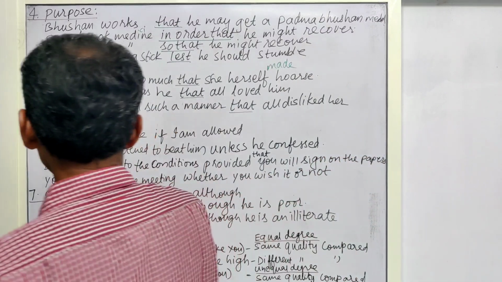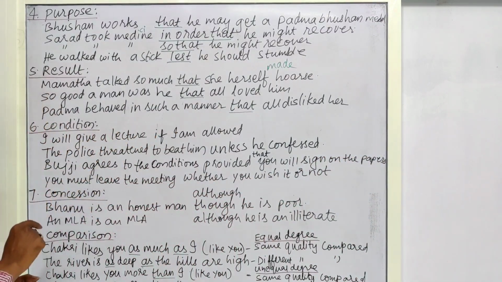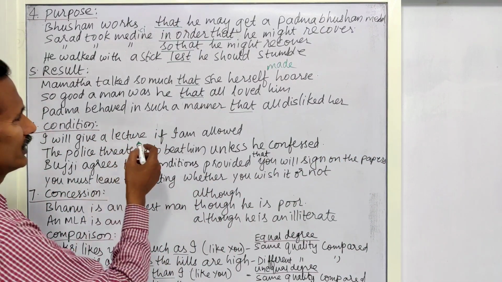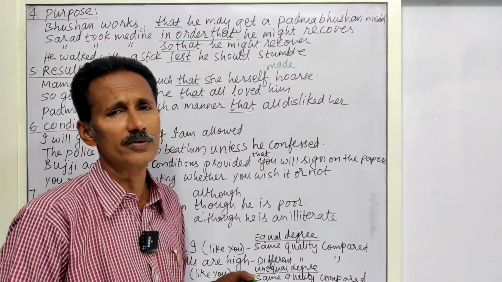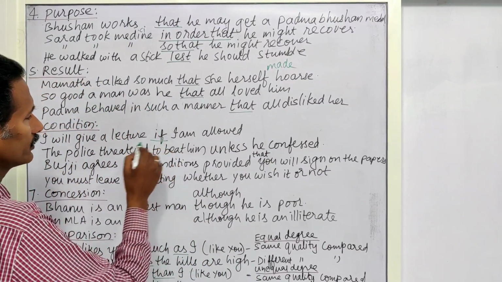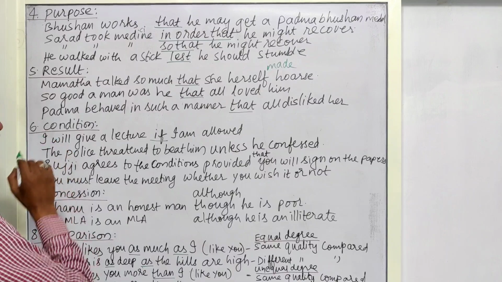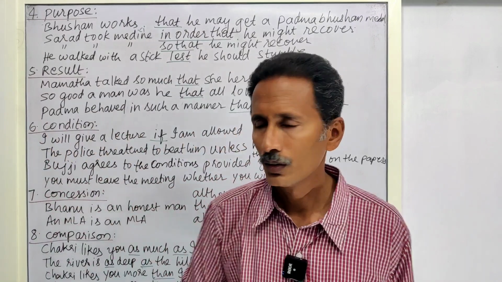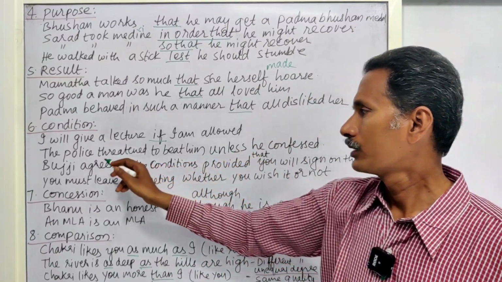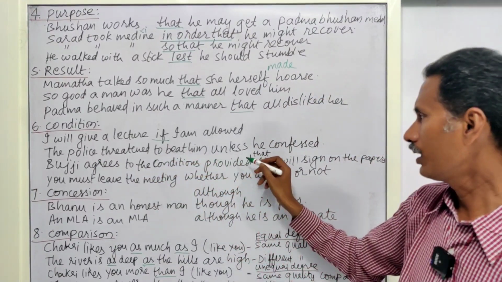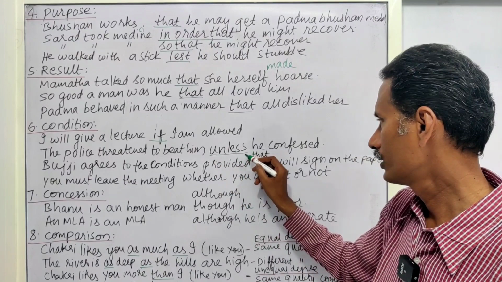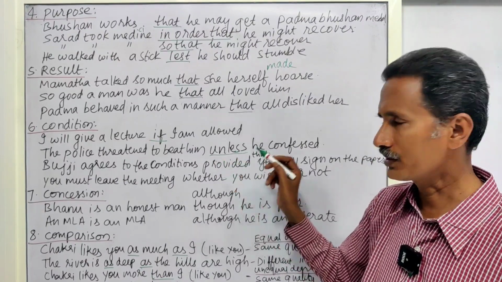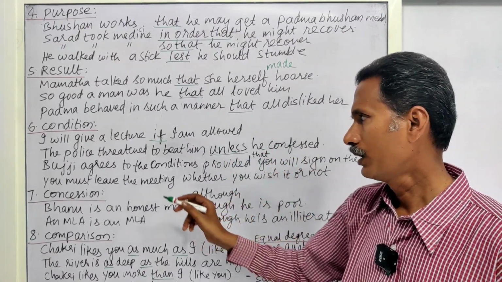Next one, condition. I will give a lecture if I am allowed. In our day-to-day usage also we use this if a lot. So this if is said to be condition. I will give a lecture is called the main clause. Okay, next one. The police threatened to beat him unless he confessed, confessed the guilt or crime.